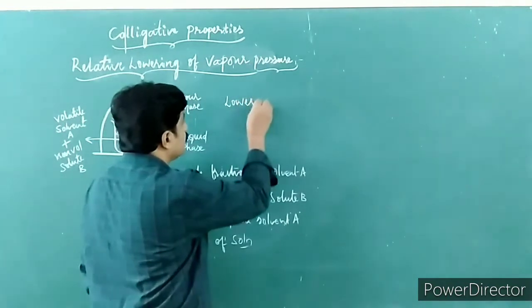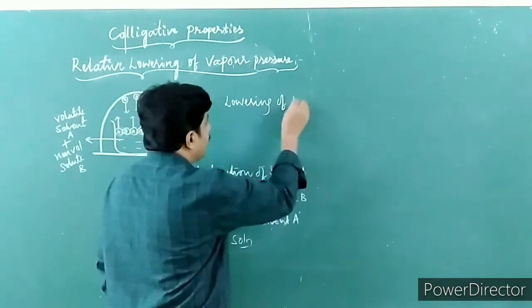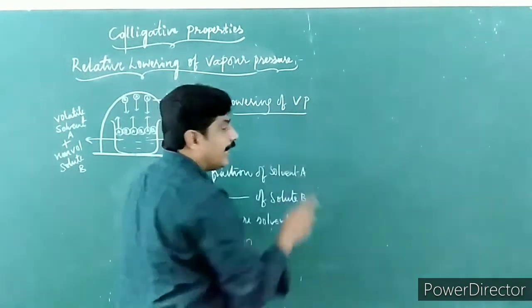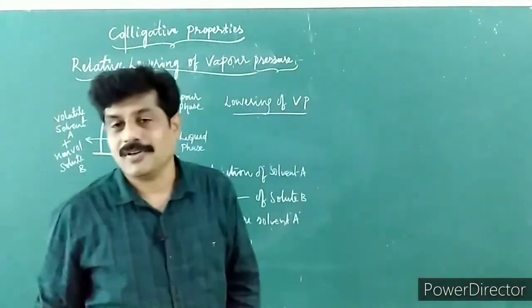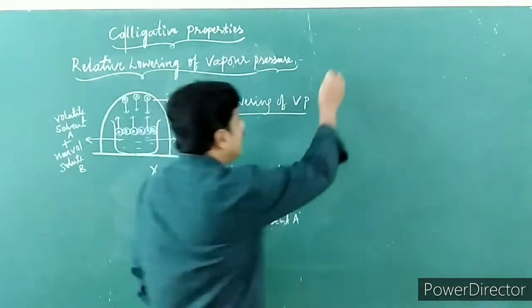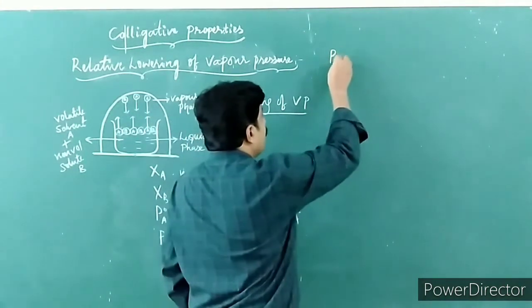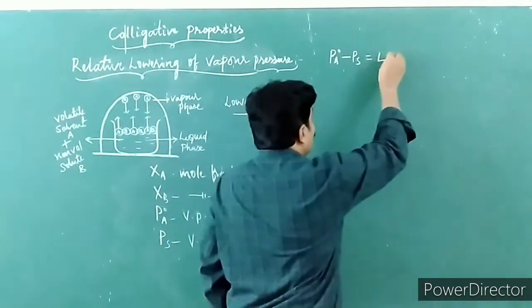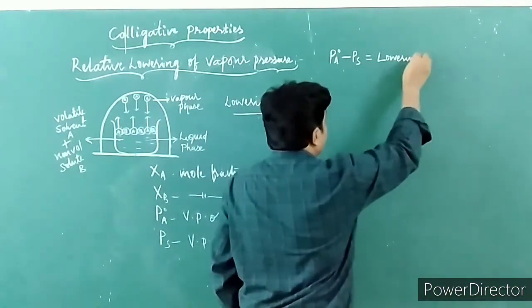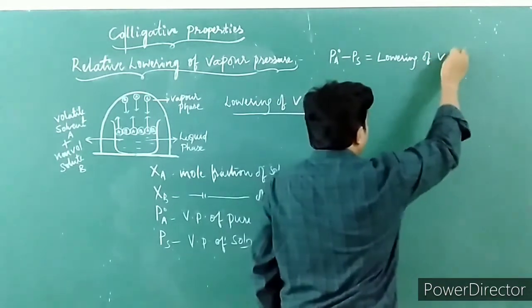Lowering of vapor pressure due to the addition of a non-volatile solute into a volatile solvent. Now I can write, look here, PA° minus Ps is equal to the lowering of vapor pressure.